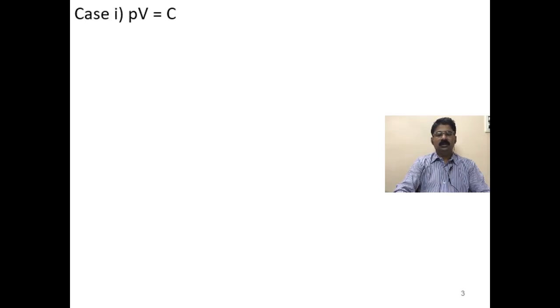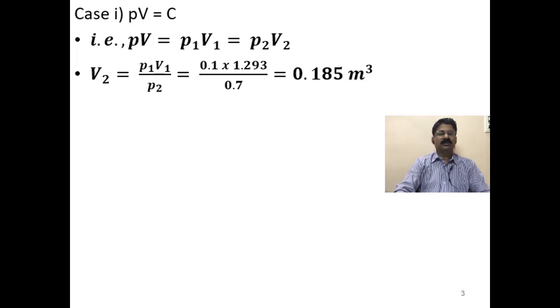Okay, now let us solve the problem. So, initially case 1, PV is equal to C. As all of you know, that is nothing but P1 V1 is equal to P2 V2. So, you can find out V2, which is nothing but P1 V1 by P2. So, substitute, and you will get the answer as 0.185 meter cube.